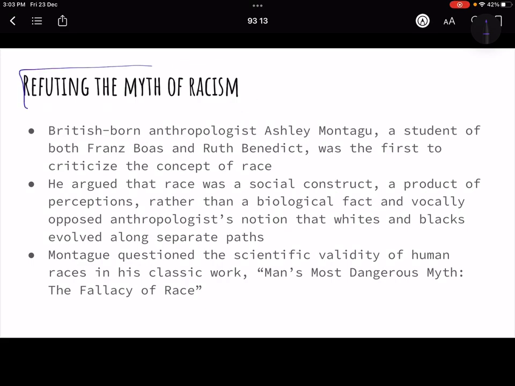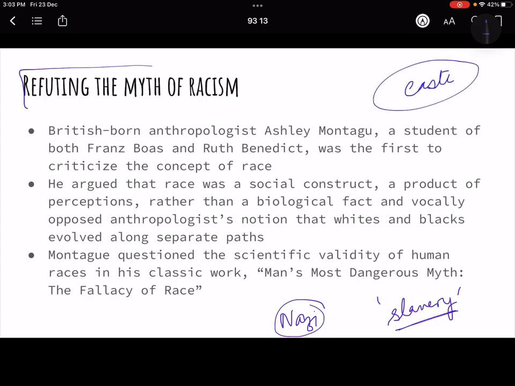Now refuting the myth of racism. So this concept became very extreme जब हमने Nazi persecution भी देखा. In the Nazi regime, we saw the persecution of mass Jews, right? And we saw the concept of slavery. हमने slavery देखा Africans में, ठीक है? And then there was so much colonization that happened. So we had to come up with some idea to change, to bring a social reform. जैसे casteism जब बहुत एक्सट्रीम हो गया, तो हमारे इंडिया में भी सोशल रिफॉर्म मूवमेंट्स आए, राइट? जिन्होंने साइंटिफिकली रिफ्यूट करने की कोशिश की.